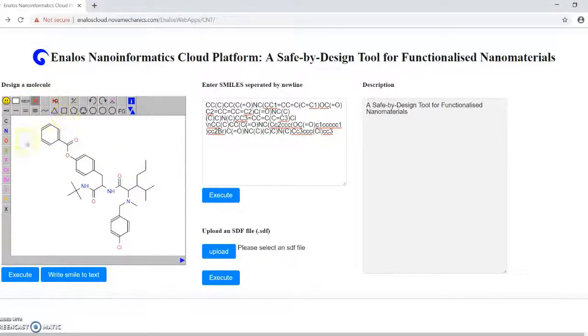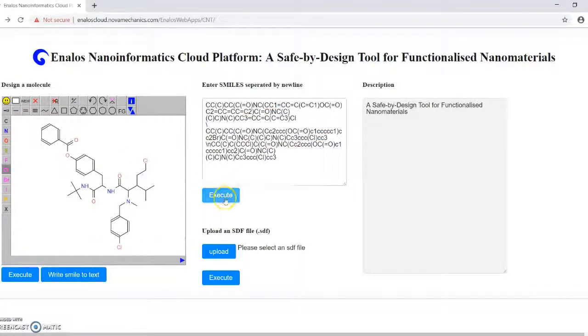When structures are uploaded, a prediction is generated, usually within seconds, by clicking the Execute button of the corresponding field.